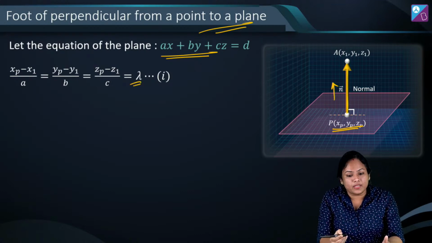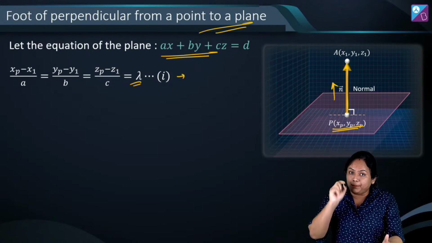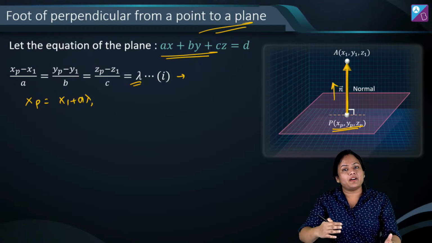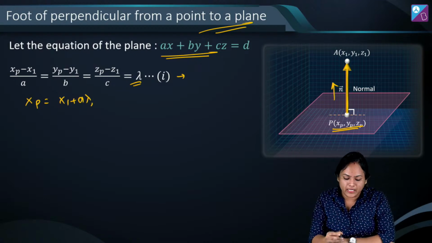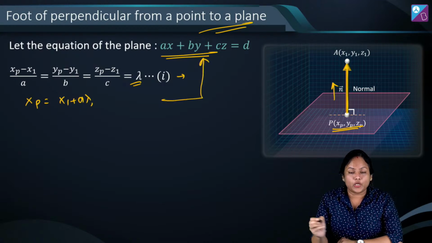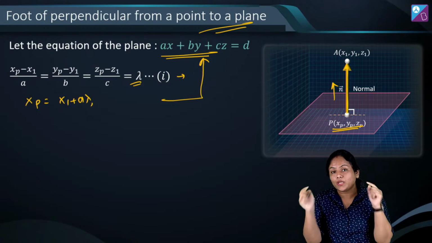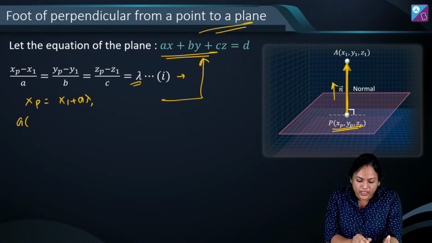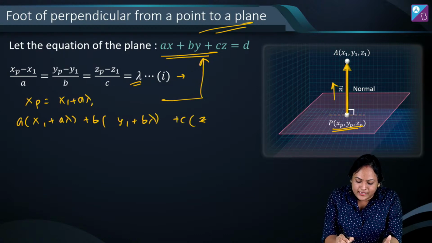When you equate this to lambda, you are obviously going to get the coordinates of point P. So our point P will come, like xP will become x1 plus a lambda. Similarly, yP and zP you can write, and you are going to substitute them in this plane. Why? Because point P is lying on the plane, right? So when you substitute, you will get a condition like a times (x1 plus a lambda) plus b times (y1 plus b lambda) plus c times (z1 plus c lambda) is equal to d.